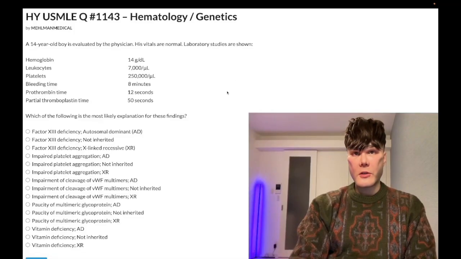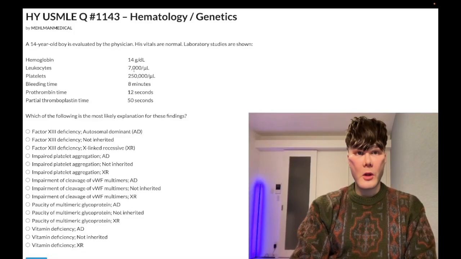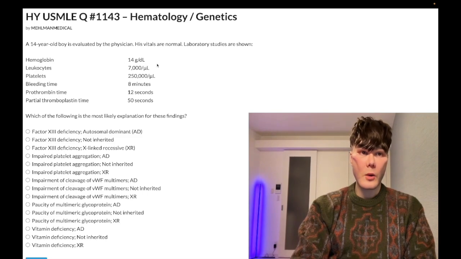How's it going, guys? Past level question, genetics, hematology, steps 1 and 2. Hemoglobin normal, 14 grams per deciliter, should be 13 to 17.5 in males and non-menstruating women, 12 to 17.5 in menstruating women. Leukocytes normal, 7,000, should be 4 to 11,000. Platelets normal, 250, should be 150 to 450,000.